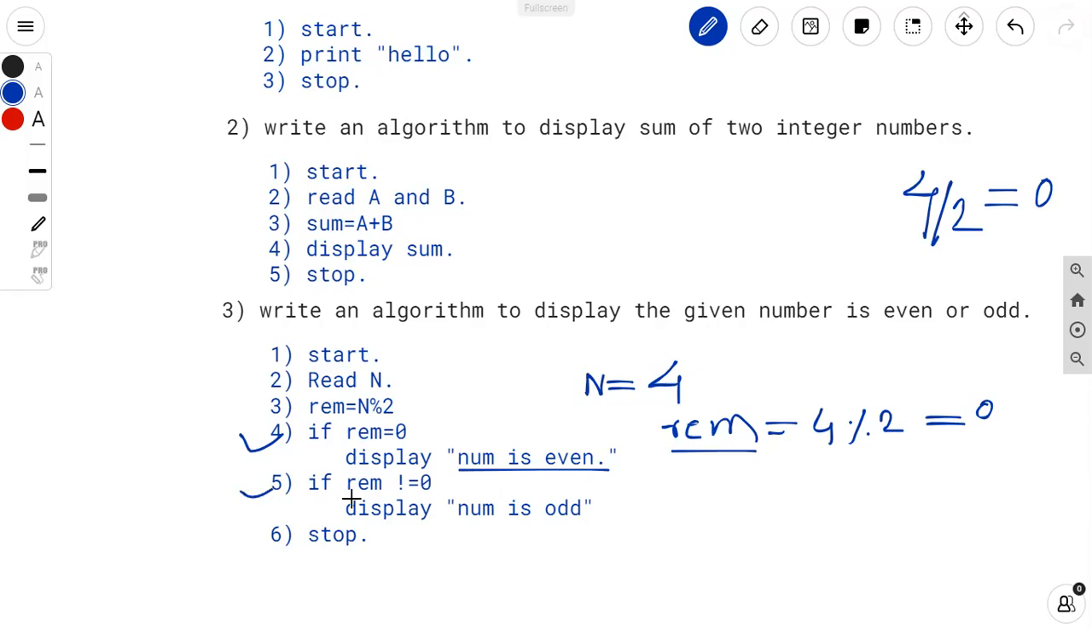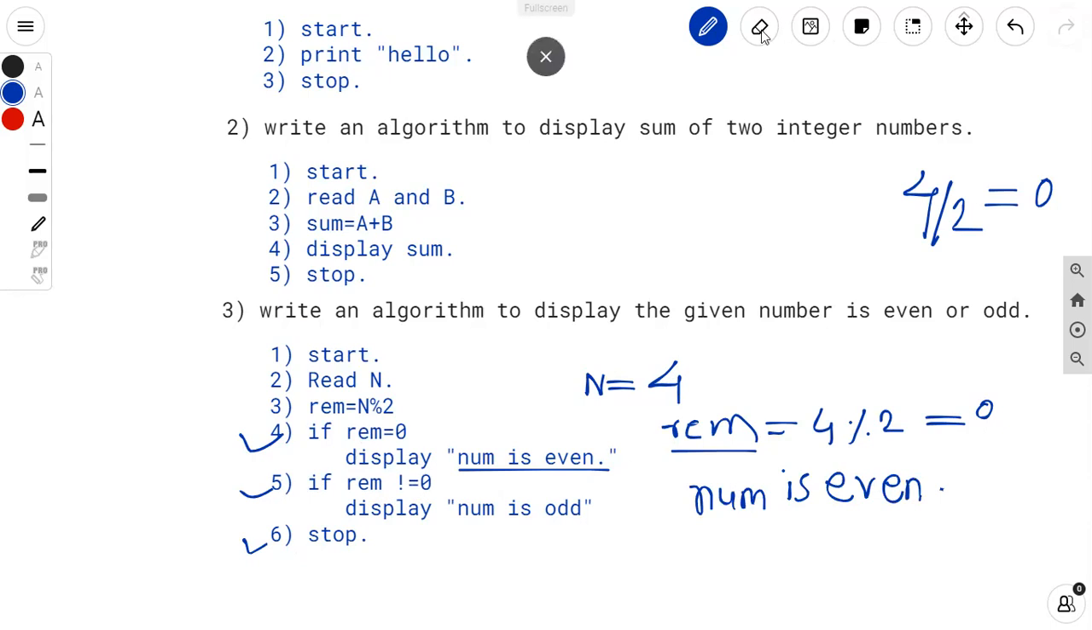Then at the fifth step, it will check whether remainder is not equal to 0. No, this is not the case. So after that, it will execute stop and finish. So it will display that the number is even on the screen, right?